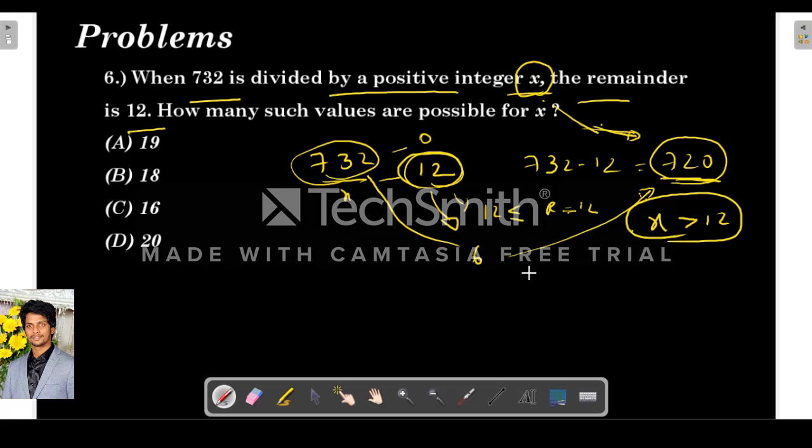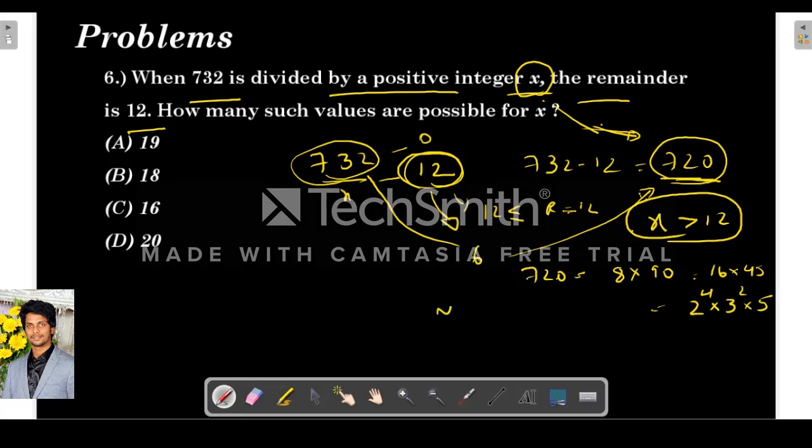So we have to factorize 720 now and find how many factors 720 has. How will we write 720? We can write 8 into 90, or we can write 16 into 45, meaning 2 power 4 into 9 into 5. 9 means 3 square, into 5.